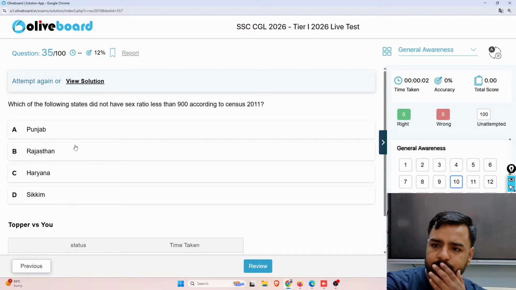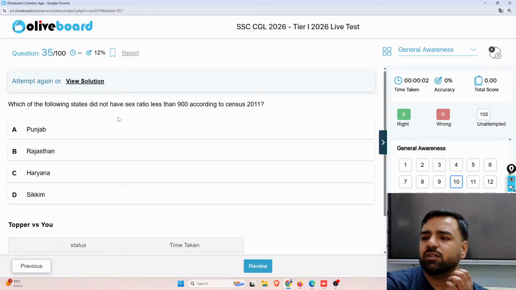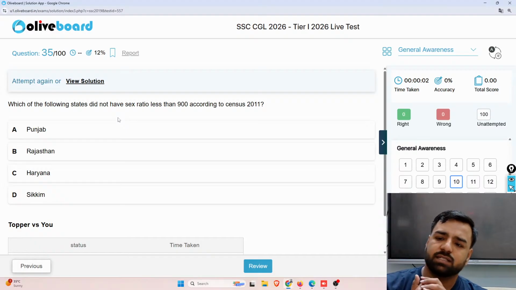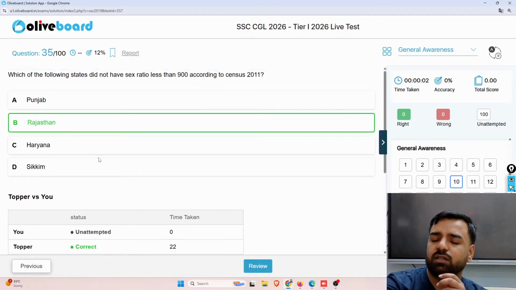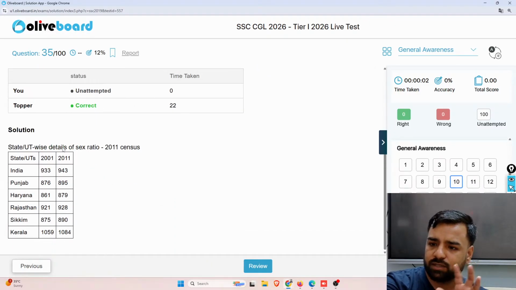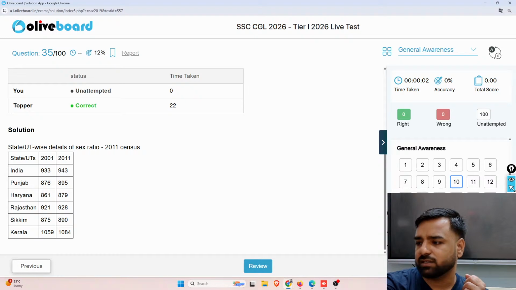Okay, next. Which of the following states did not have a sex ratio less than 900 according to the Census 2011? Punjab, Rajasthan, Haryana, or Sikkim. So the correct answer is going to be Haryana over here, right? Sorry, the correct answer is going to be Rajasthan over here. Let me show you this sex ratio census. This was 2001, this is 2011. We were talking about Rajasthan. So see, 921 in 2001 and 928 in 2011. So yes, Rajasthan is the correct answer.